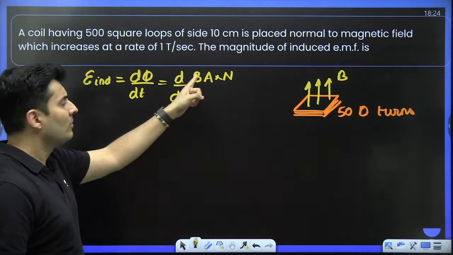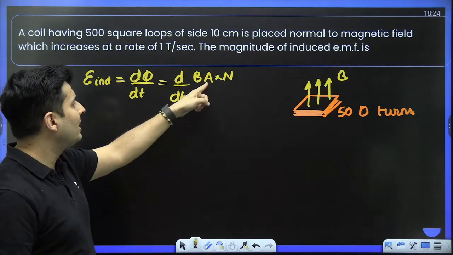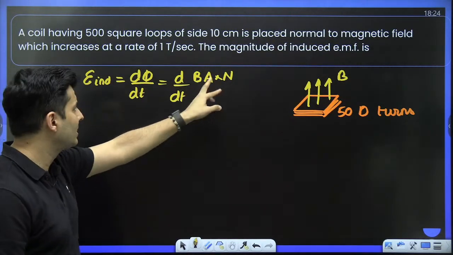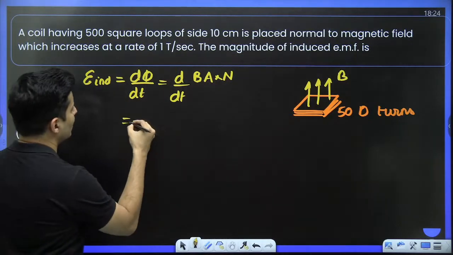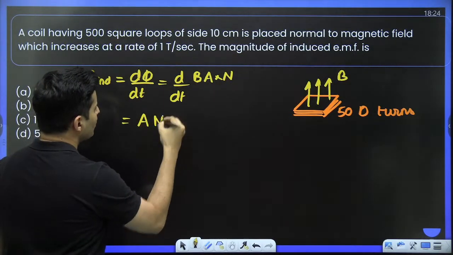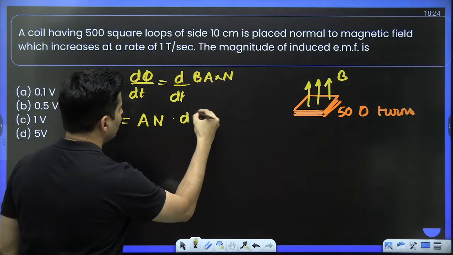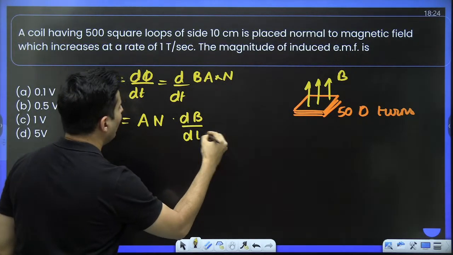B is same? No, it is changing. A is same? Yes. N is same? Yes. So take A and N outside, because those are the rules of derivatives. So AN into dB/dt. Now I can solve this.